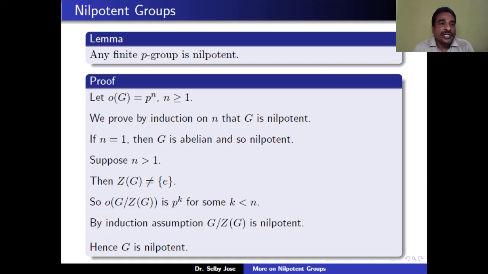Therefore, G has a non-trivial center. Therefore, the order of the center of G is greater than or equal to p. Therefore, the order of G mod center of G is p raised to k for some k less than n. Therefore, by the induction assumption, G mod center of G is nilpotent. Therefore, by the previous lemma, G is nilpotent.